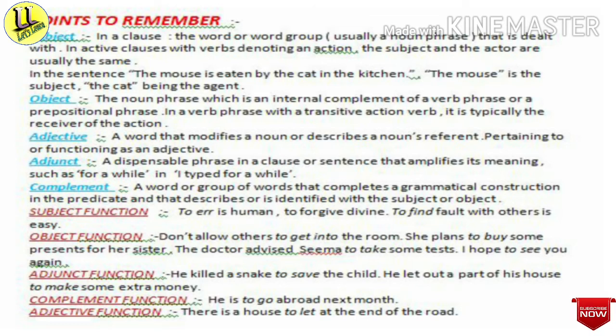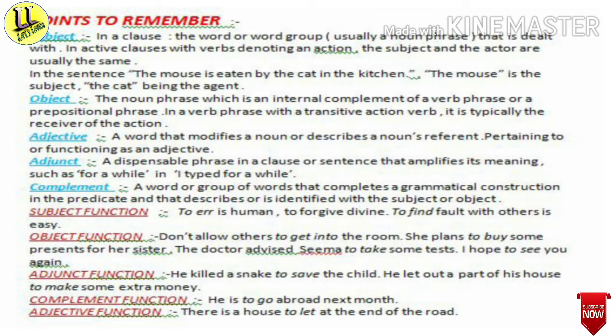You must remember some important points about the functions of non-finite verbs. First is the subject: in a clause, the word or word group, usually a noun phrase, that is dealt with. In active clauses with verbs denoting an action, the subject and the actor are usually the same.